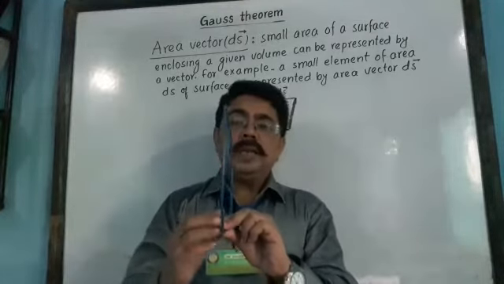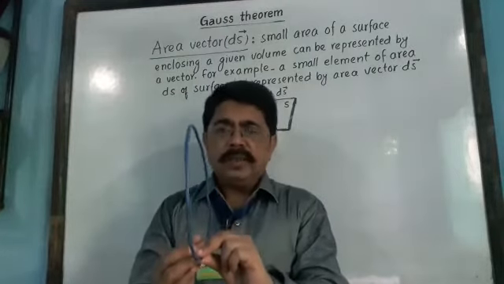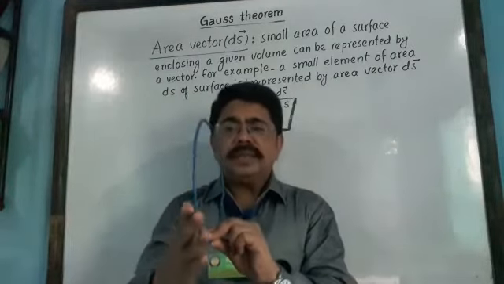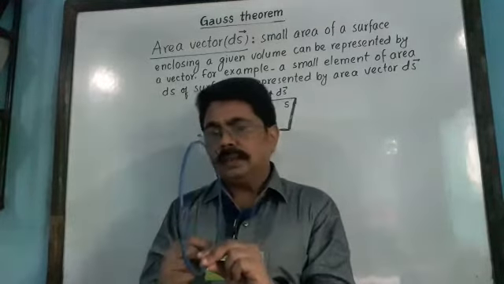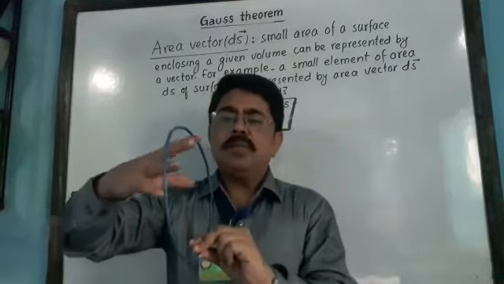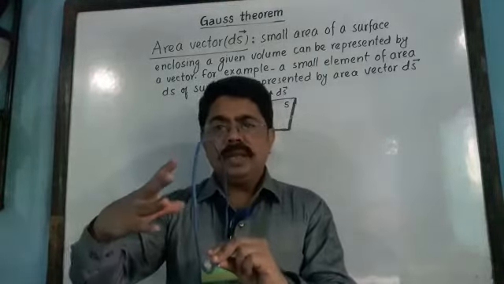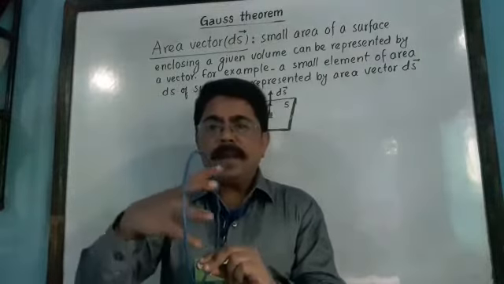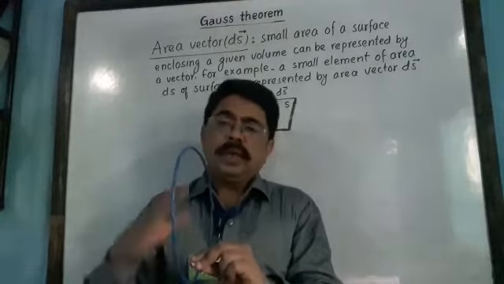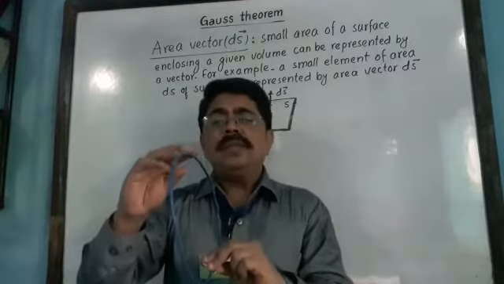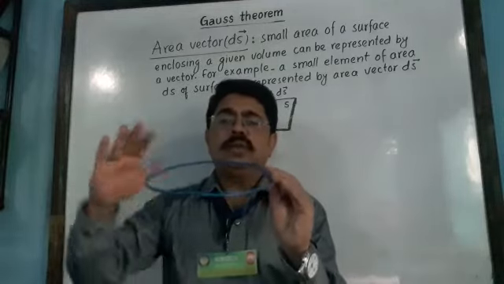So in such a case, if we keep the ring inside the water in such a way that its surface is held normal to the direction of flow of water, then what will happen? Maximum amount of water will be passing through this surface. ऐसे केस में, ऐसी स्थिति में मैक्सिमम वाटर इससे होकर क्रॉस करेगा. ठीक है, सो देखिए एरिया वही है बट नाउ इफ वी कीप दिस सेम एरिया हॉरिजॉन्टल टू द डायरेक्शन ऑफ फ्लो ऑफ वाटर.